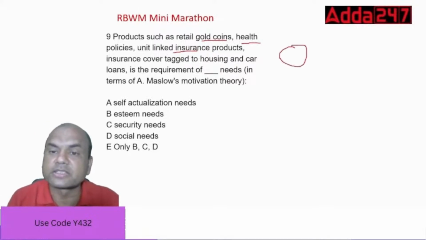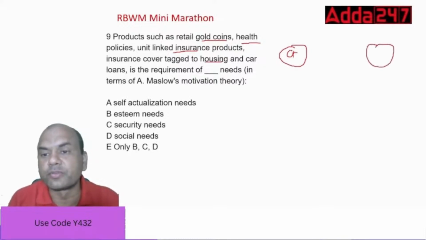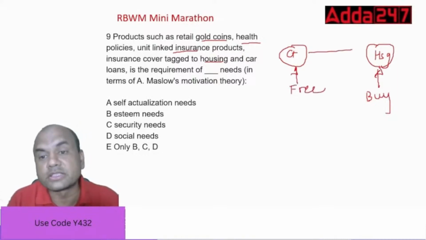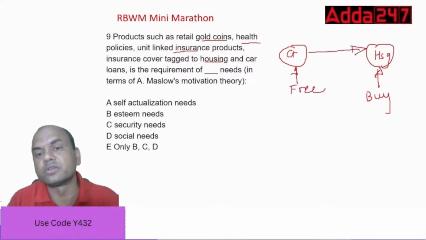Suppose I say this is a gold coin, and I am tagging this to a housing and car loan. So this is the housing loan. What am I saying? You buy my housing loan, and I will give you this free. Gold coin is free. So this is the meaning of tagging this to housing loan. That is the real question.